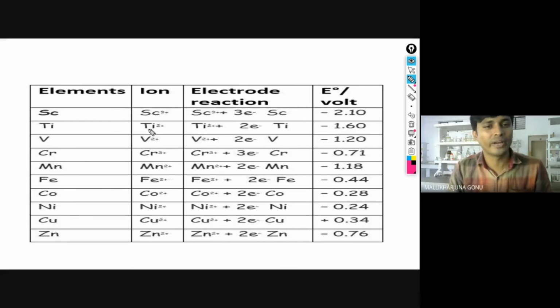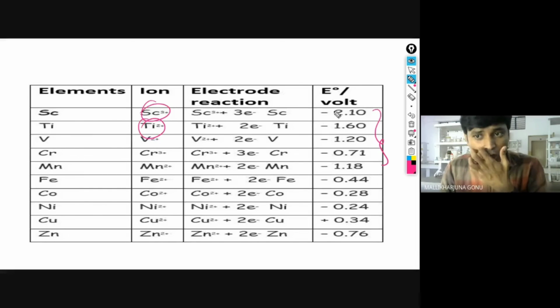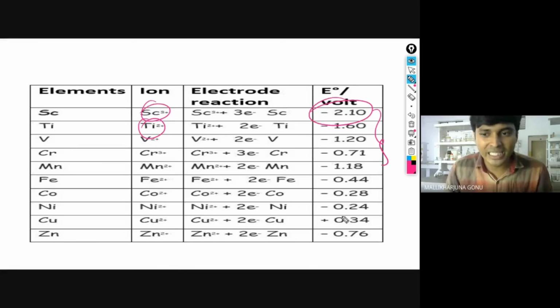So that's how you have to find it out. They can give any compound. From that particular compound, you have to find out which ion is more stable from the orbitals. If they are giving the values, the one having the more negative value is the more stable. Here, in case one, you can see copper. Copper is having the positive value.